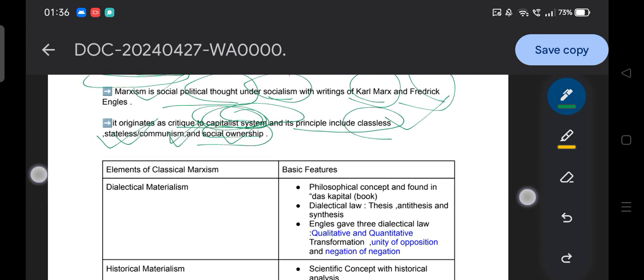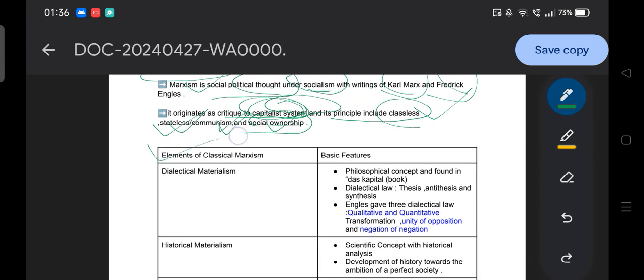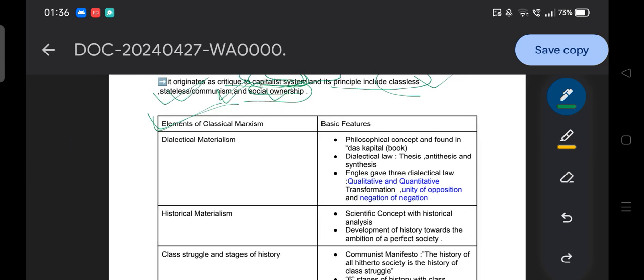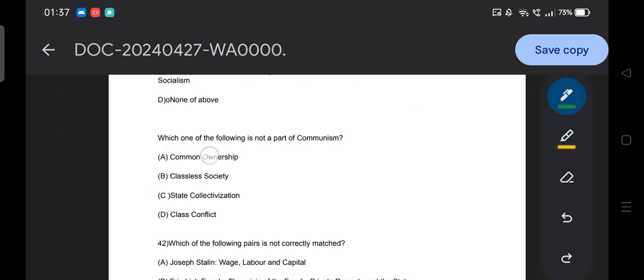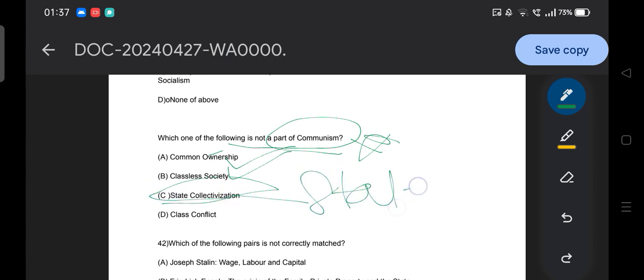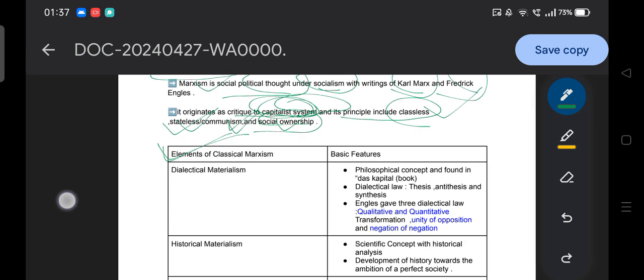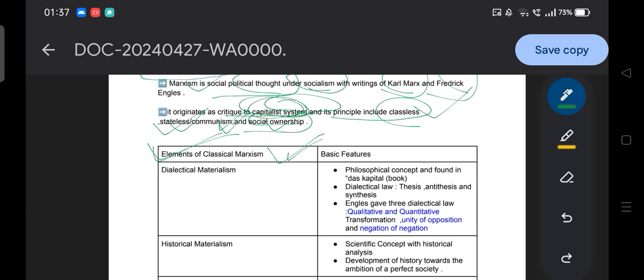If it is clear to you, then we'll switch to the elements of classical Marxism, the different elements, as they already asked in the question. Which one of the following is not a part of Marxism or communism: common ownership, classless society, but not the state? As I already mentioned, they believe in a stateless and classless society. So that's why option C is not part of Marxism. That's why it's important to learn the elements of Marxism.